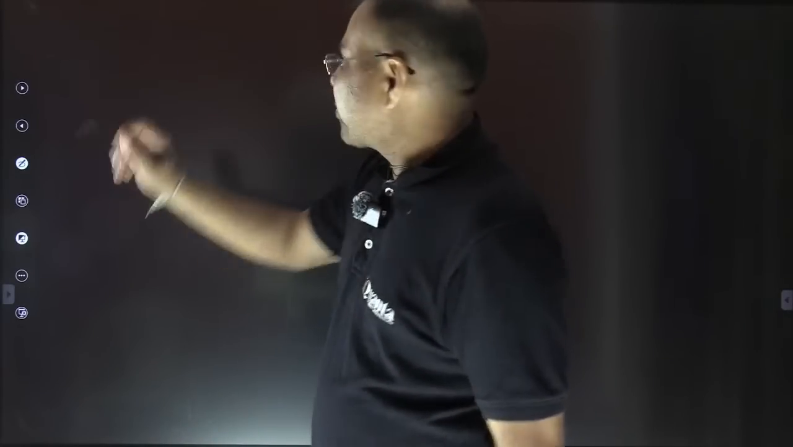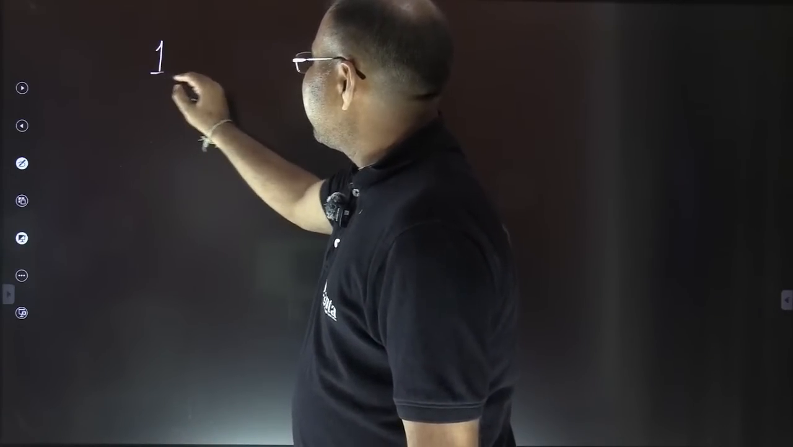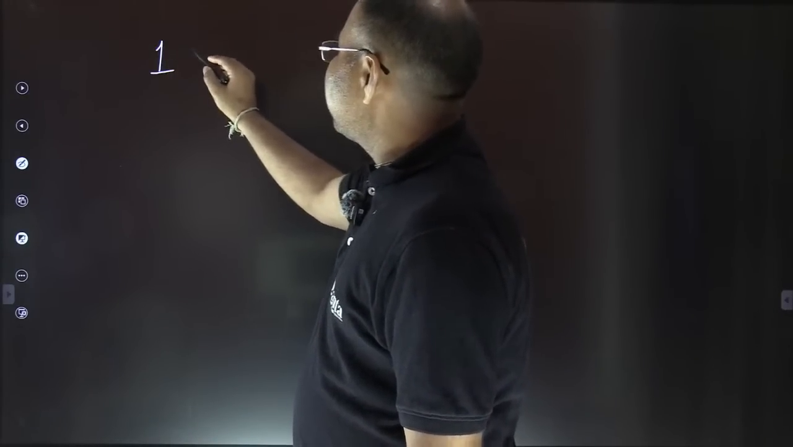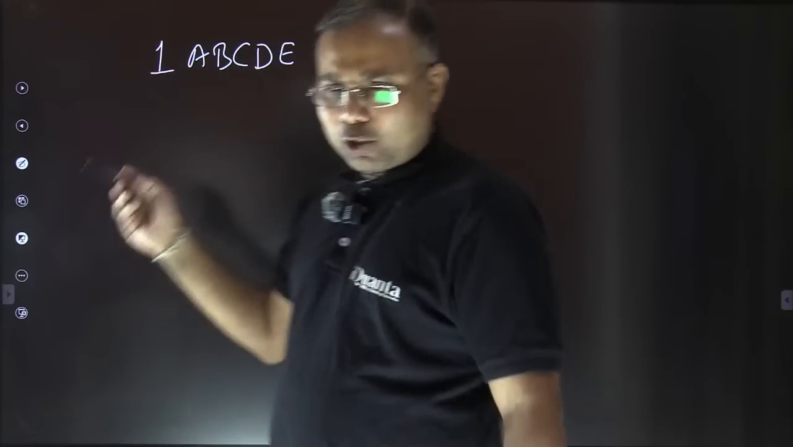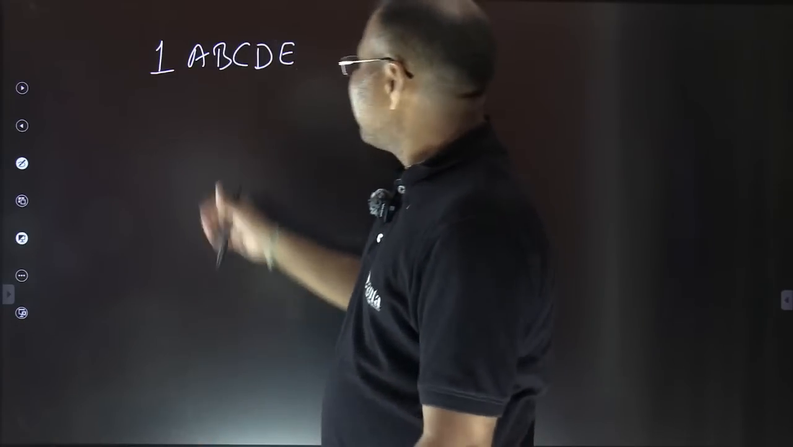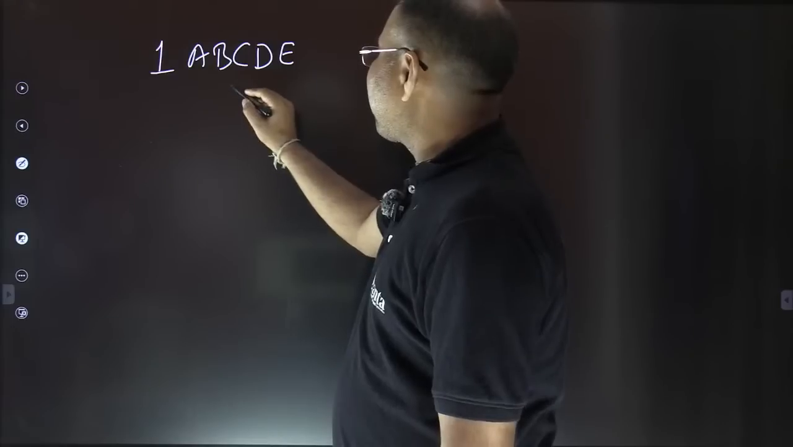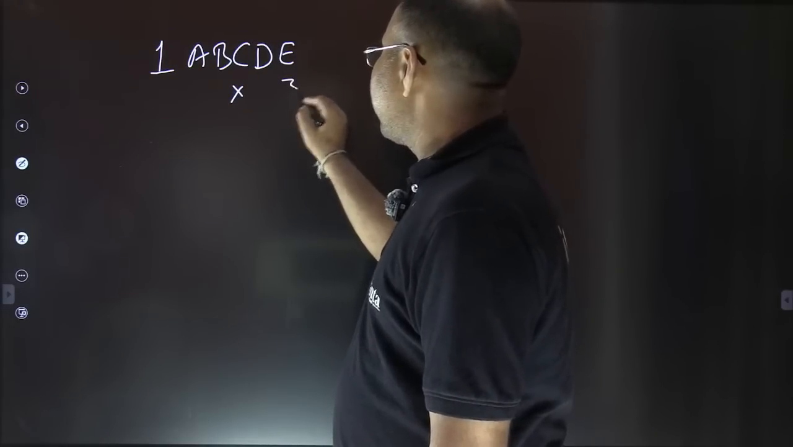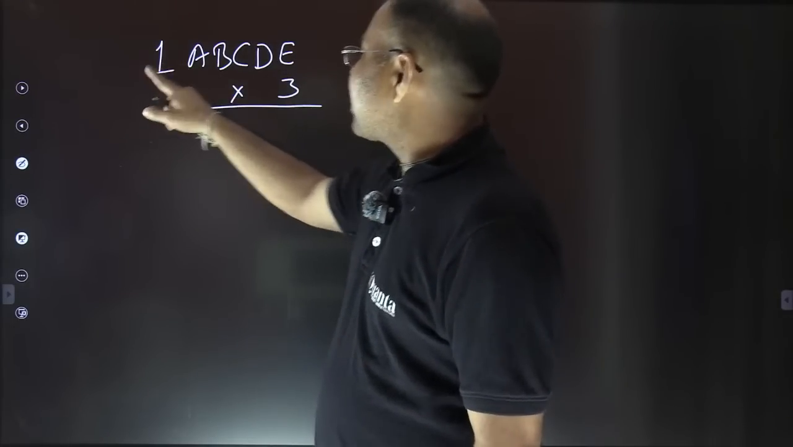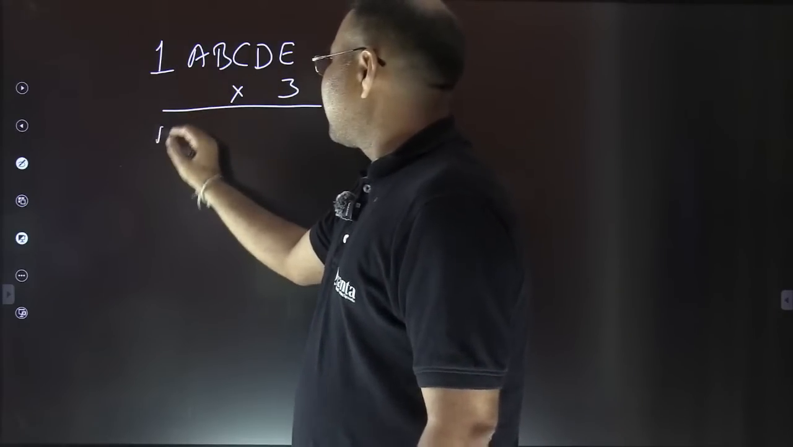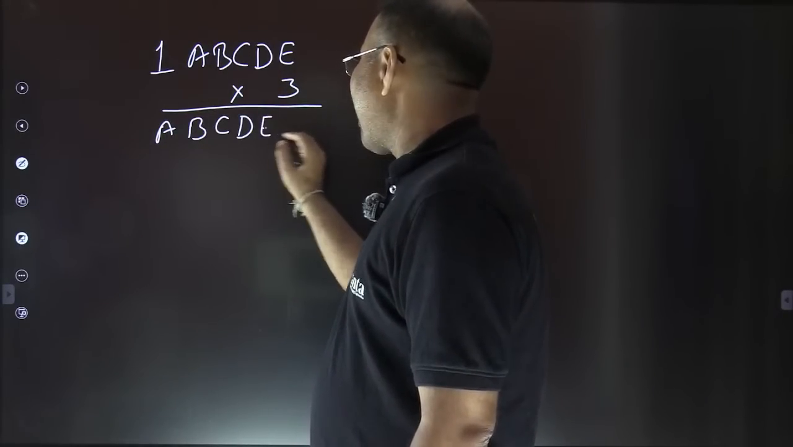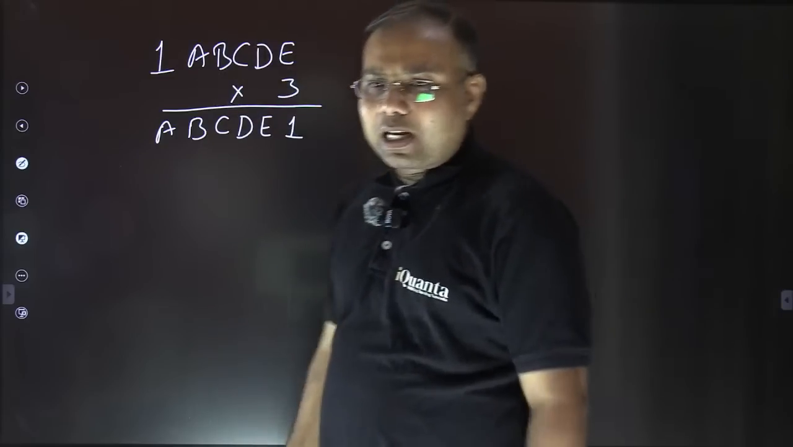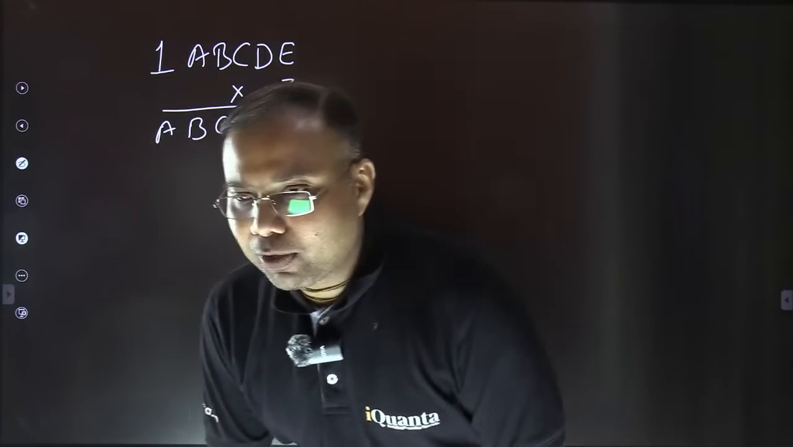There was a CAT question many years ago. It goes something like this. So 1 A, B, C, D, E. I hope you have done this question earlier also in some of the sessions maybe. So 1 A, B, C, D, E, when it is multiplied with 3, this 1 comes to the last place and the remaining digits shift one place. So it becomes A, B, C, D, E, 1. You need to identify the number. Please do it fast.